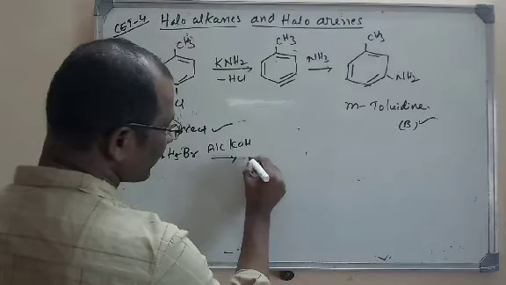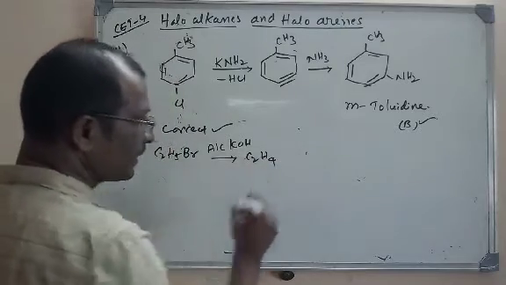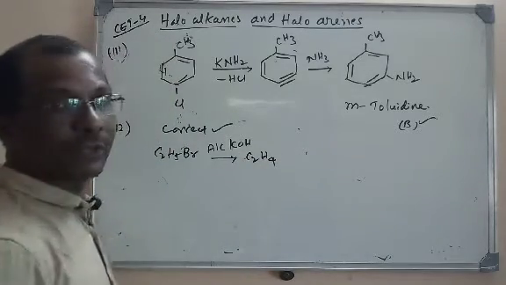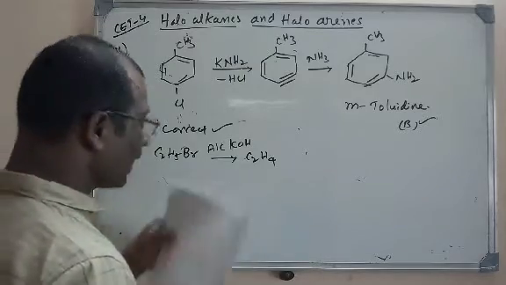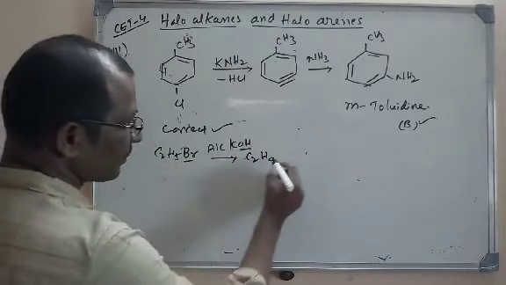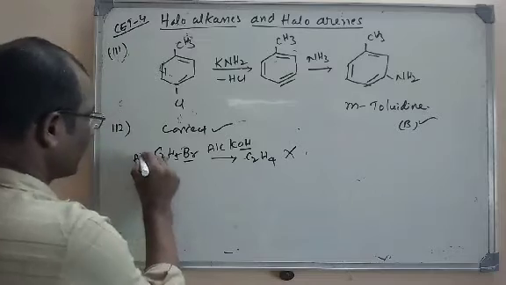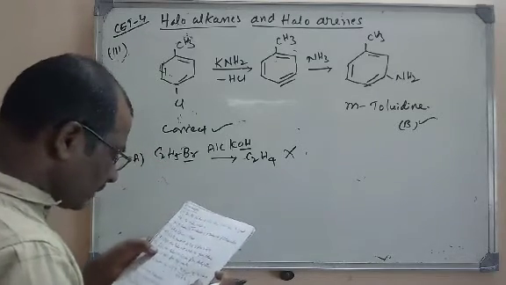So what we are going to get here is C2H4, ethylene, an alkene. But they have given alcohol, and substitution will not take place here. So the first option is not the correct sentence.